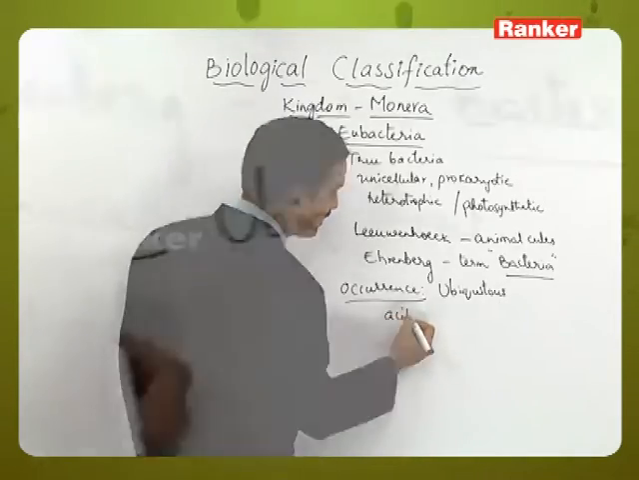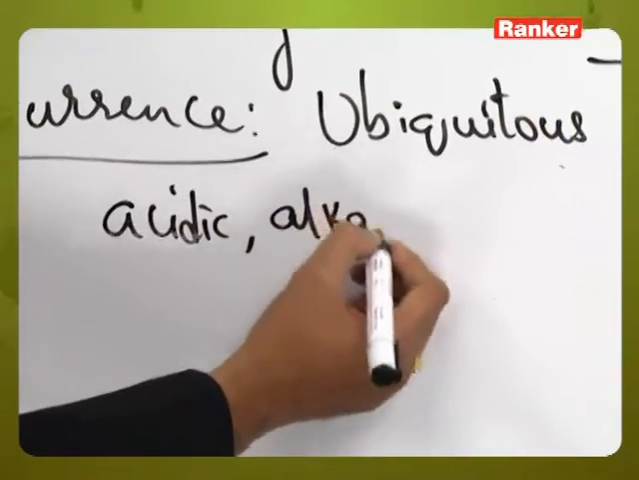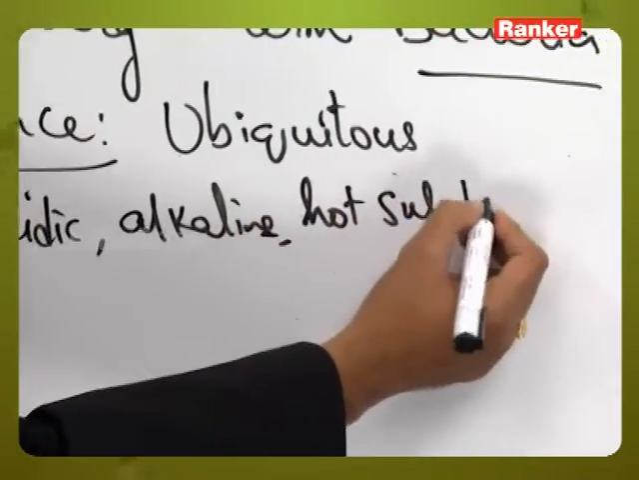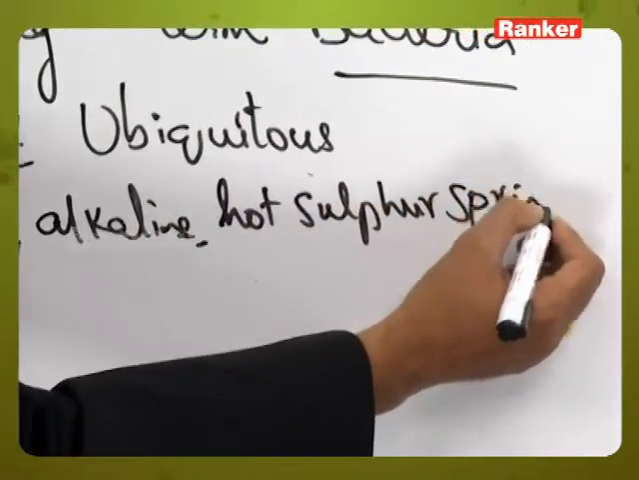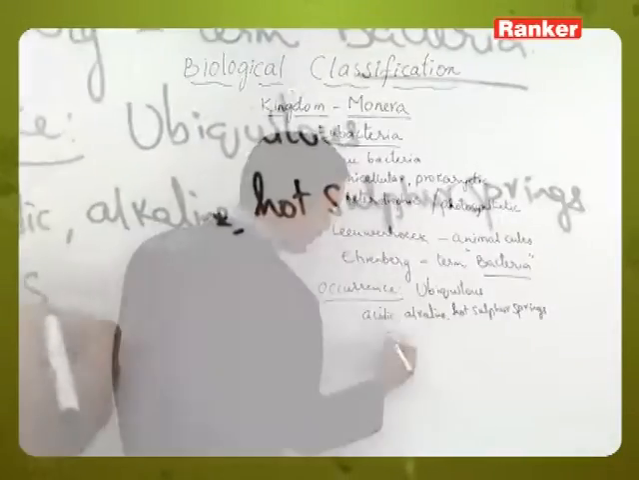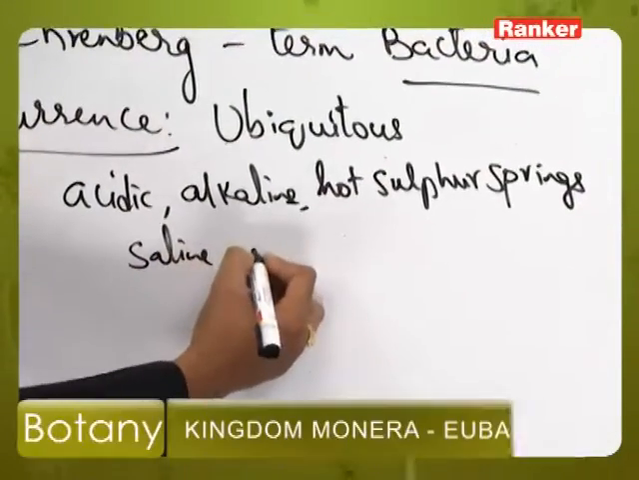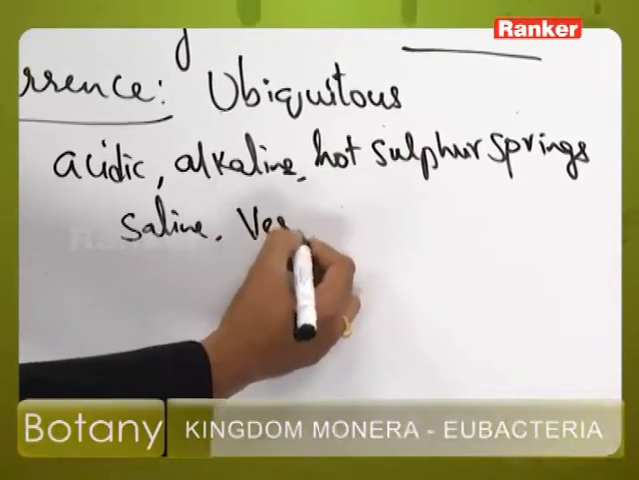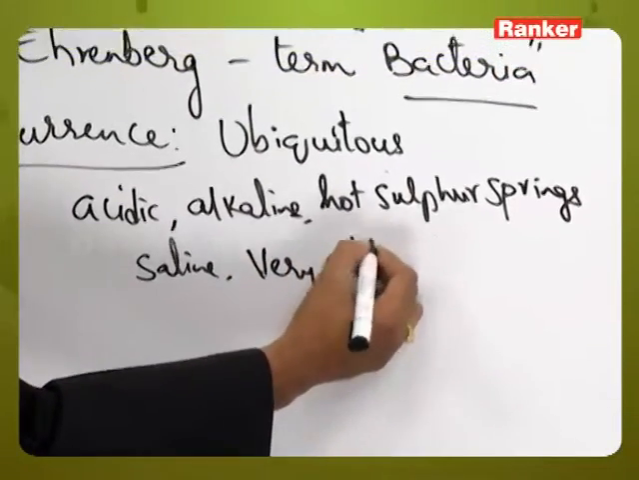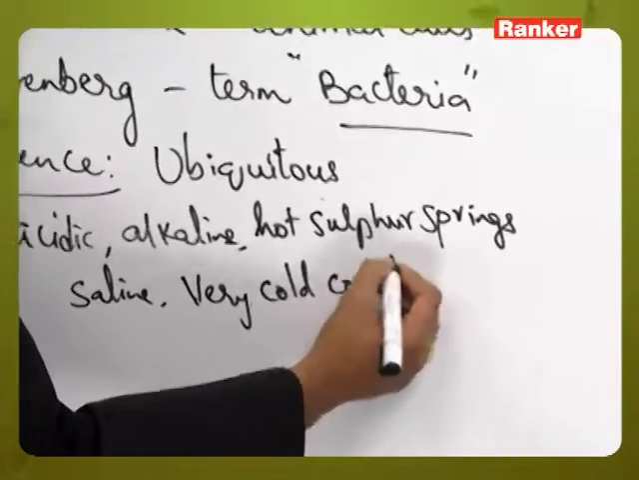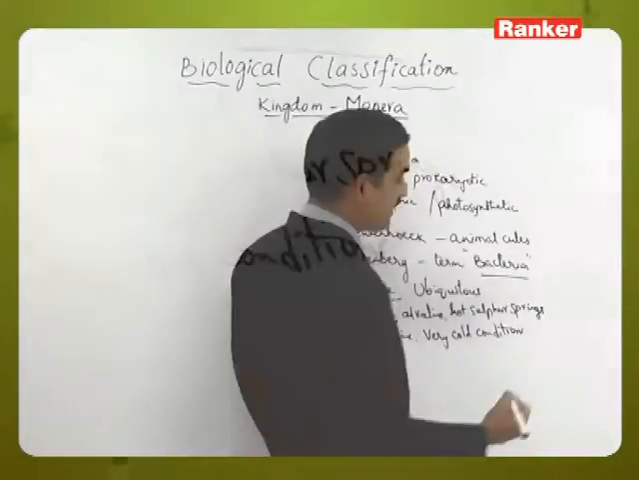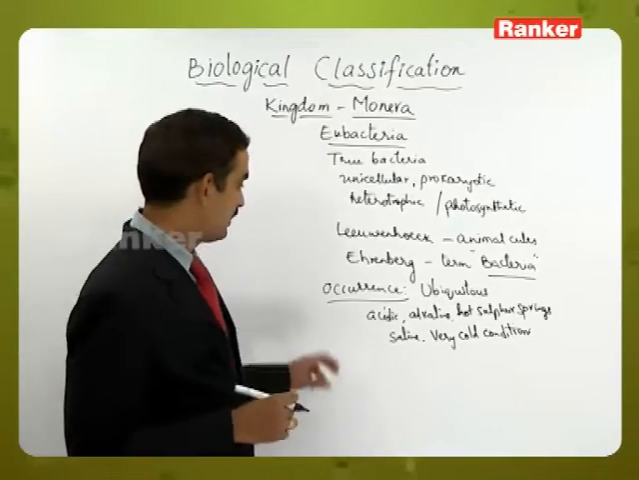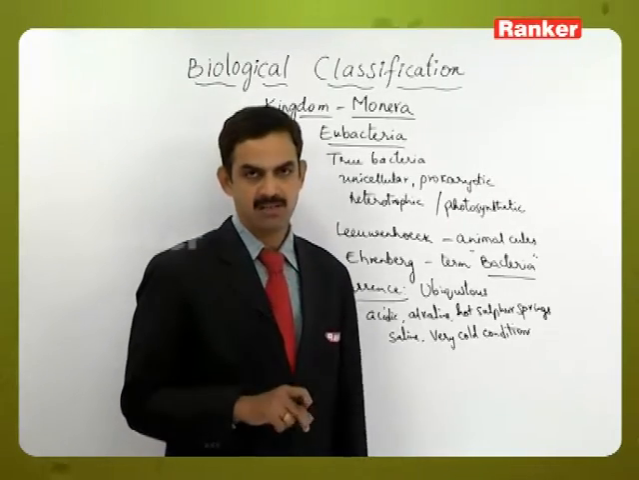They can survive in acidic conditions, alkaline conditions, hot sulfur springs, saline conditions, and very low temperatures, cold conditions. So they can survive in such harsh and critical conditions also. This type of occurrence is there related to the bacteria.